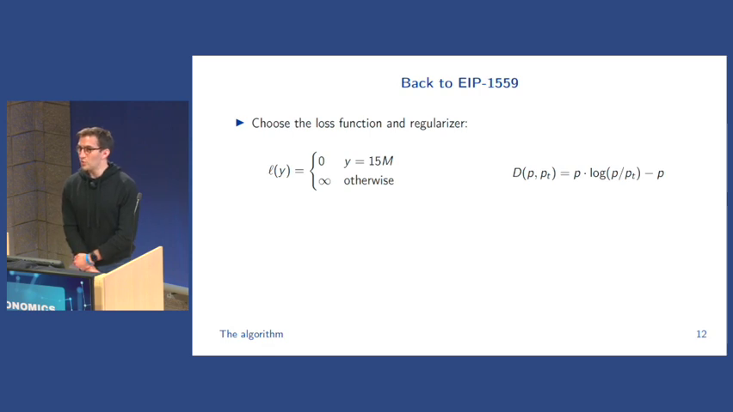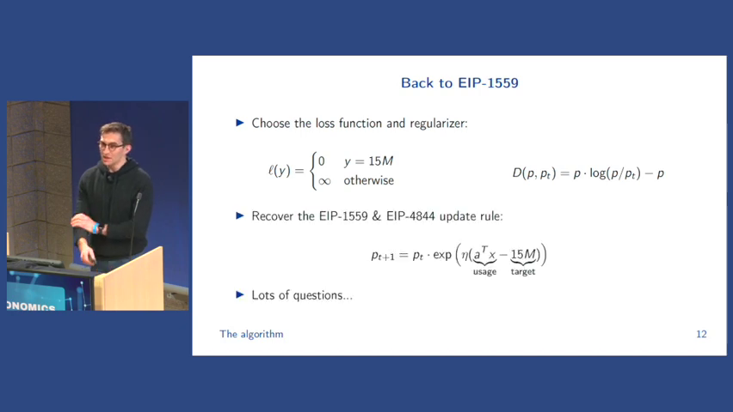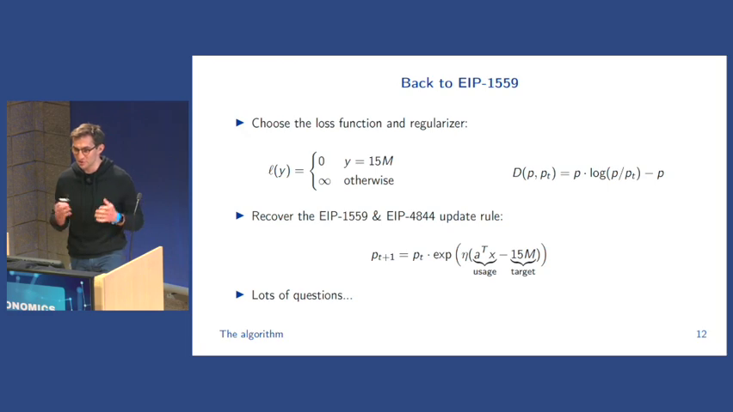More interesting, I think, is what this regularizer is. It uses essentially this regularizer that looks something like an entropy: p log(p/p_t) minus p. If we plug this in, we recover the 1559 or 4844 update rule. Of course, 1559 is an approximation to the 4844 update rule, but I'm going to group these together for the sake of this talk. And that's just going to be that the next price is the current price times an exponential of the usage minus the target. So this says how much we're deviating, times some coefficient.